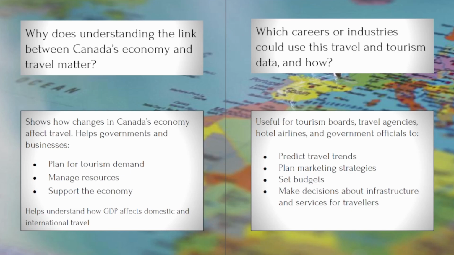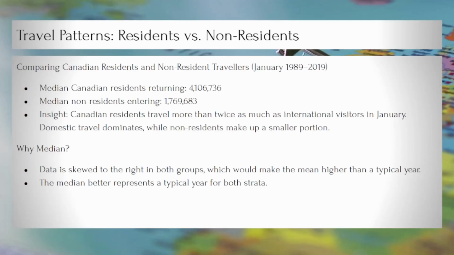For example, tourism boards, travel agencies, hotels, and airlines can use this data to predict trends, plan marketing strategies, set budgets, and improve services. Policymakers can also use it to decide infrastructure projects like airport expansions or better public transit that support travelers. Next, we compare Canadian residents returning to Canada with non-resident travelers in January.